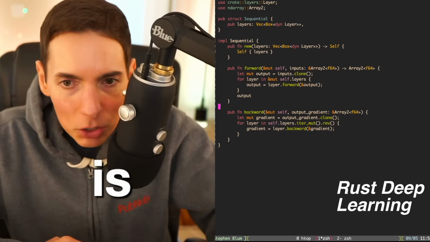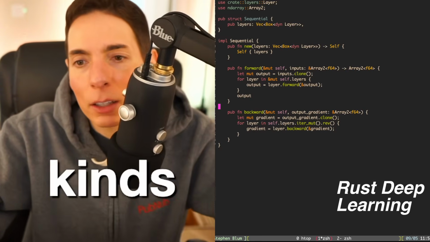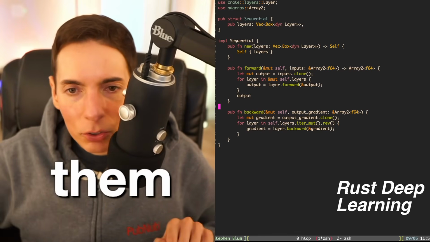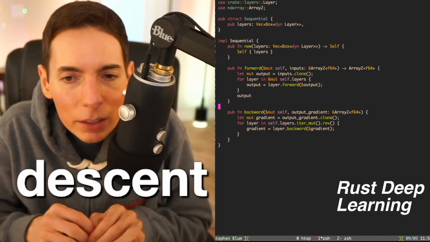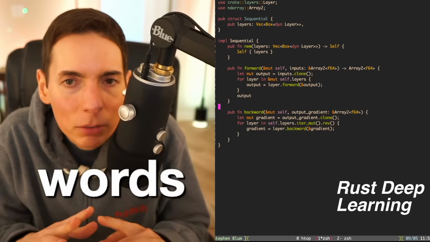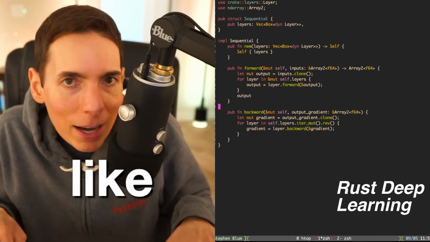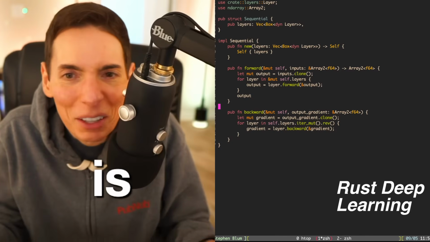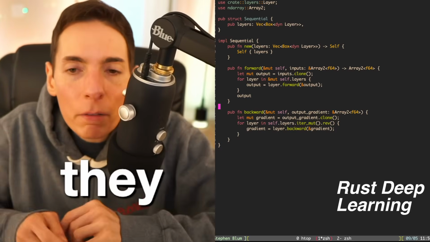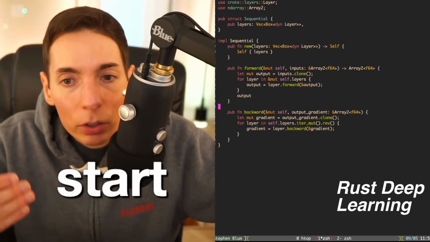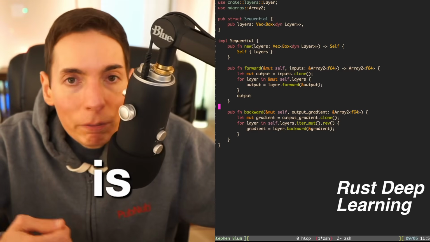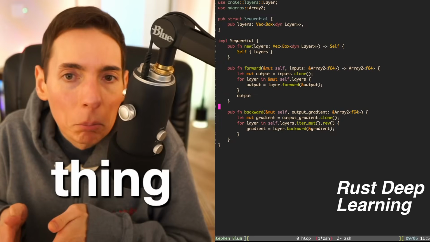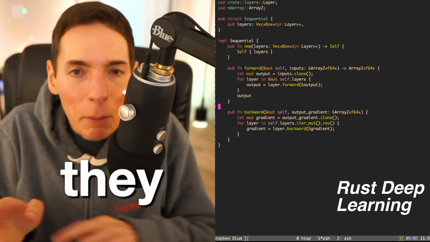Like, what is an activation? Why would you use it? What are the different kinds of activations? What is a feed forward neural network? What is SGD, stochastic gradient descent? All these things have fancy words, but it's just math. It's just arrays of arrays, and then you're adding and subtracting and dividing, and that's all it is. That literally is all it is. But there's a lot of fancy words behind it. People struggle to start because the terminology is just confusing, when in reality it's just a bunch of synonyms for the same thing, but they sound fancy, and it makes it exclusive.